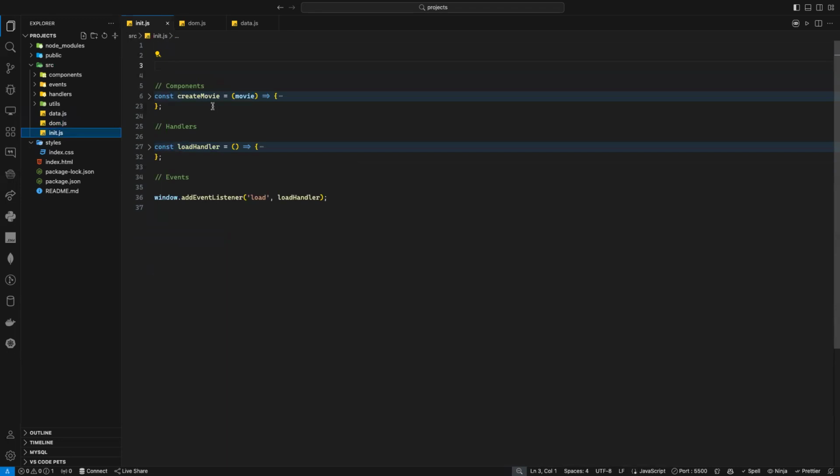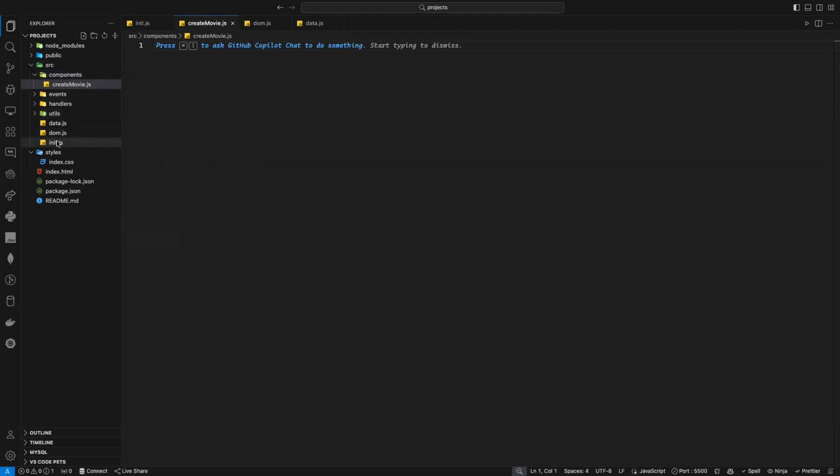Well, createMovie. What is createMovie? Is it component? Is it event? Is it handler? Is it util? Component. So I will go to component. Inside the component folder, I will create a new file, and I'll name the file exactly as the name of my function. You don't have to, but it's just a convention I follow. You can name your file whatever you want, but like that it will be easier. I would just say createMovie.js.